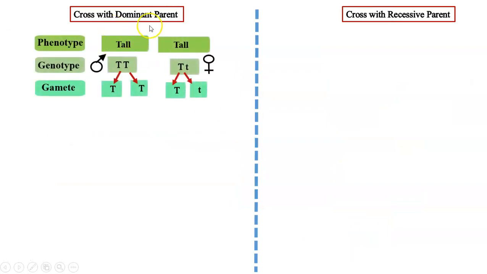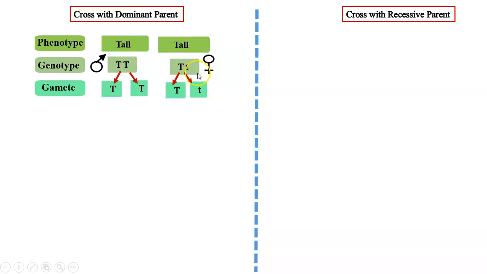So here we have the cross with the dominant parent and the cross with the recessive parent. Let us see first the cross with the dominant parent. If you remember, the tall plant and tall plant, this is the parental plant, this is the F1 progeny.